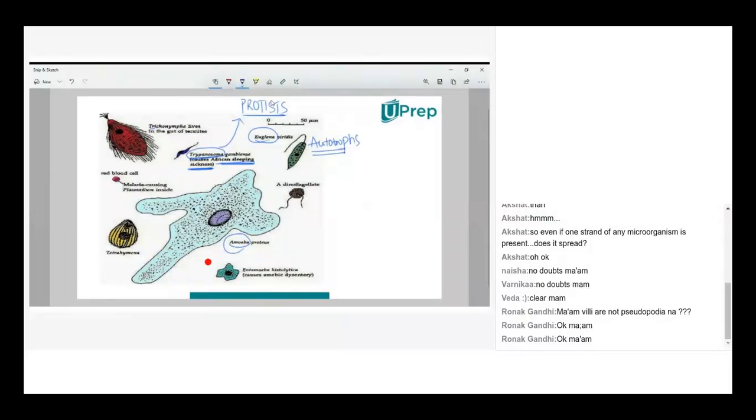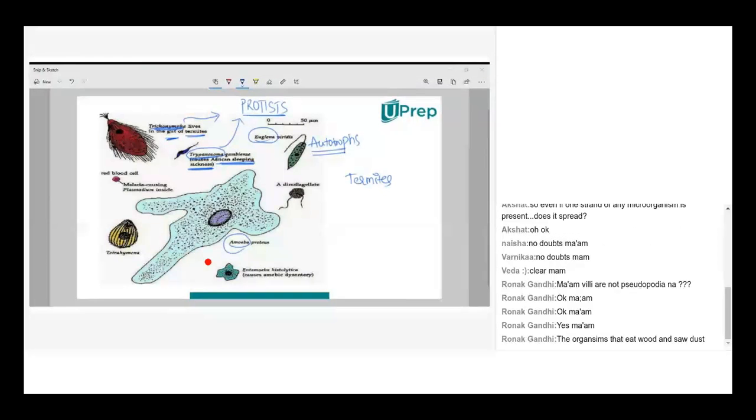Then one more, Trichonympha. This is also a protist, which lives in the gut of termites. You know termites, the white ants which eat wood and build huge termite hills.